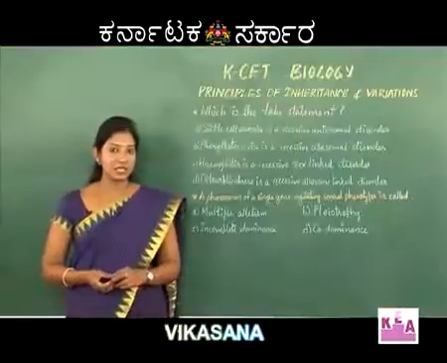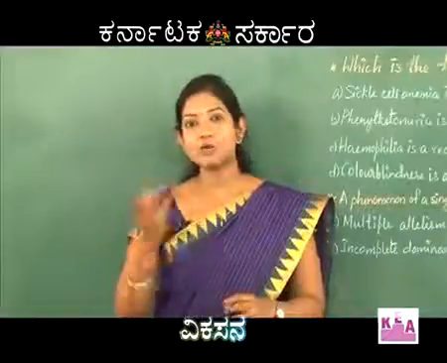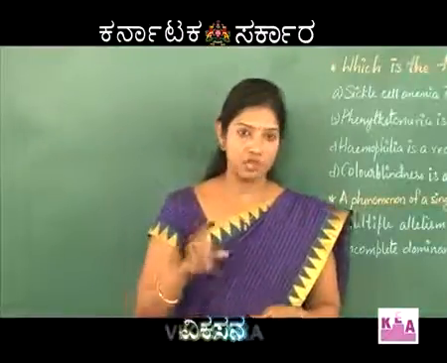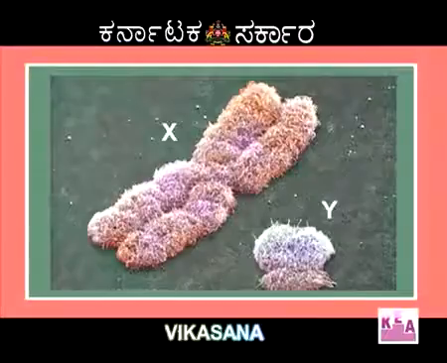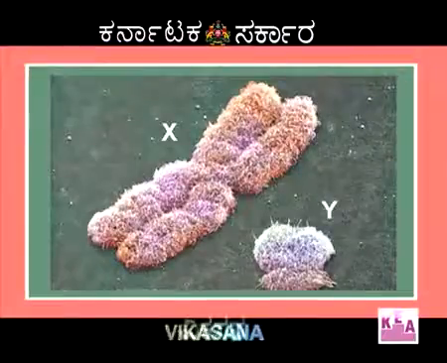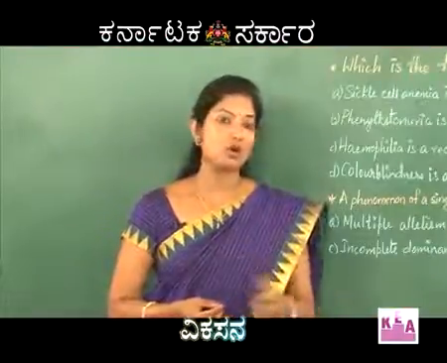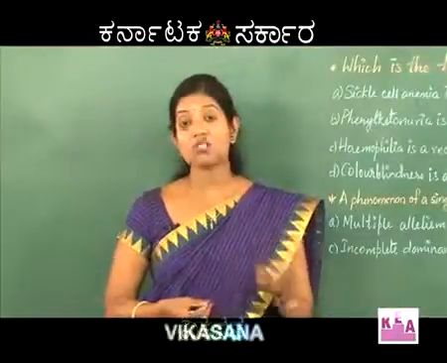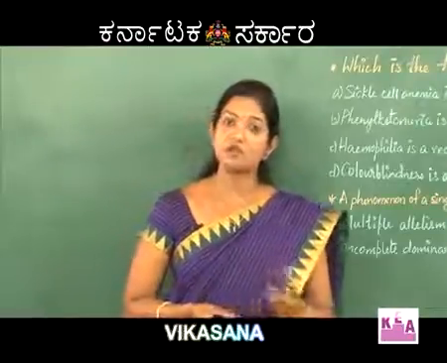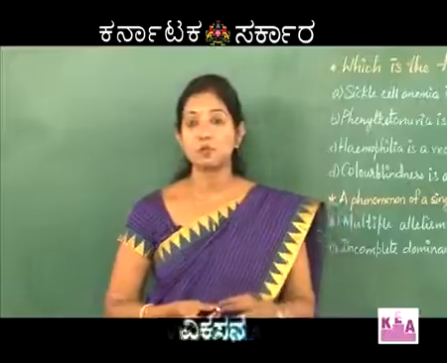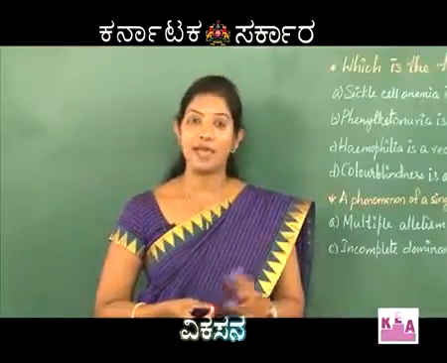Now, first let me tell you what autosomes and allosomes are. Basically, chromosomes can be classified into two types. The chromosomes which determine sex, or what we say the sex chromosomes, are called allosomes, and the chromosomes which are not involved in sex determination, or the non-sex chromosomes, are called autosomes. So, we are all aware that in human beings we have 22 pairs of autosomes and a pair of allosomes.